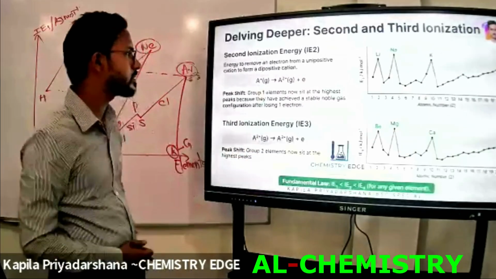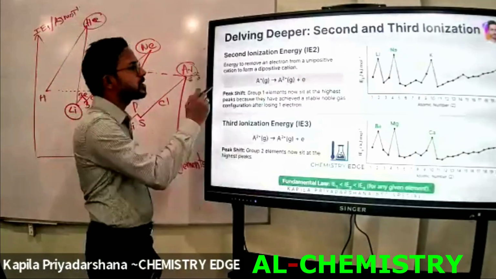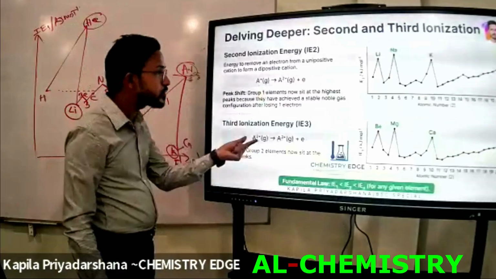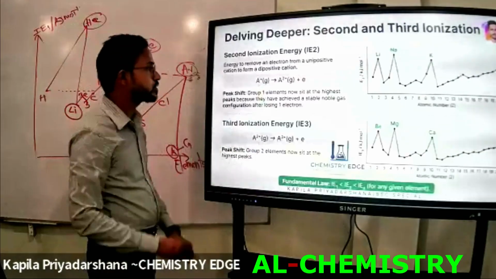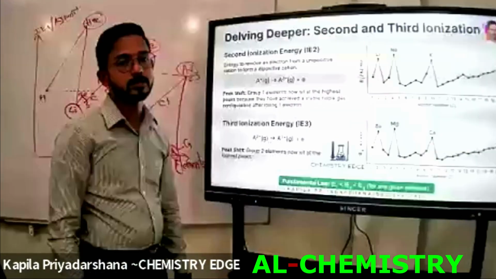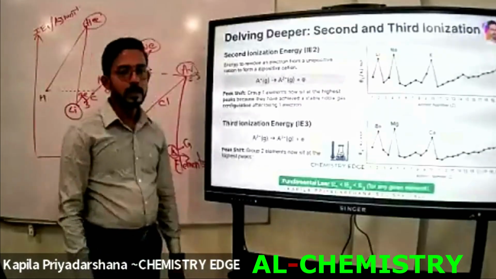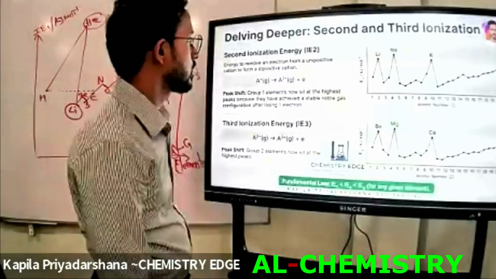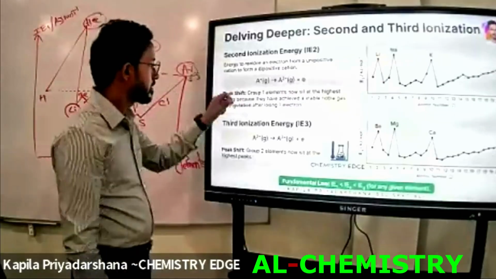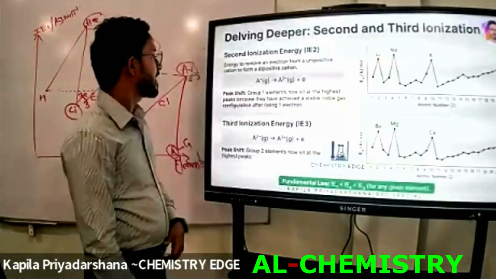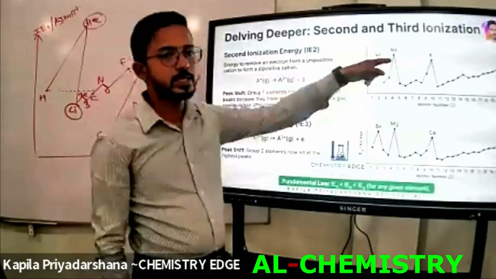Then how to describe the third ionization energy? The energy to remove an electron from the dipositive cation to form a tripositive, it means trivalent tripositive cation, right? Okay, that's how to write this. Here also there are several peak points. What will be the peak points here?